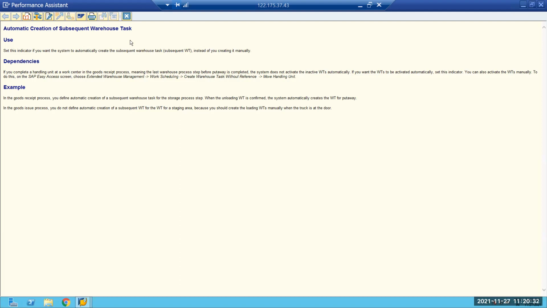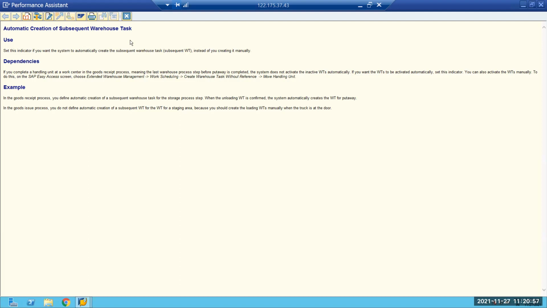But usually workers will come to the packing area and then scan the pack underscore bin, and then they will confirm that they reached this area. They are going to pick the HU and confirm the task, so that confirmation means they reached the pack work center.